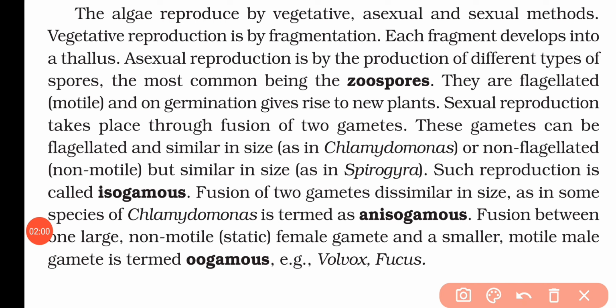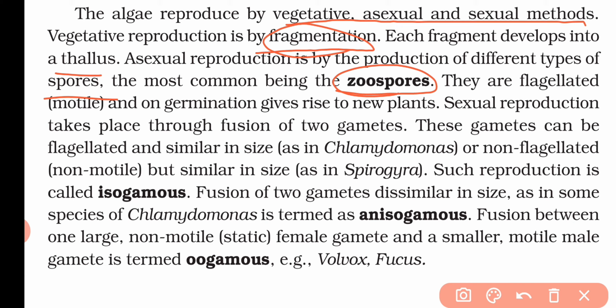Now the algae reproduce by vegetative, asexual and sexual modes. That means they use all three modes for reproduction. Vegetative reproduction is basically done by fragmentation. That means any fragment will develop into a complete thallus. Asexual reproduction is basically done by spores, most commonly zoospores. These zoospores are motile, and whenever these flagellated, motile zoospores germinate, they produce a new plant.